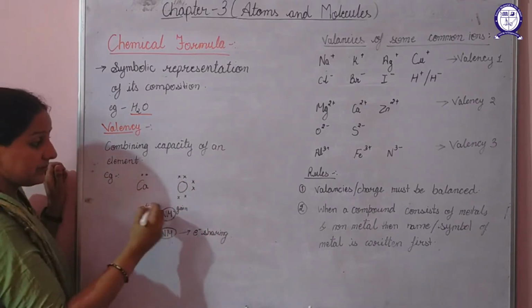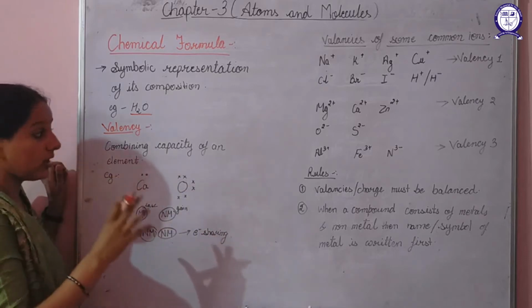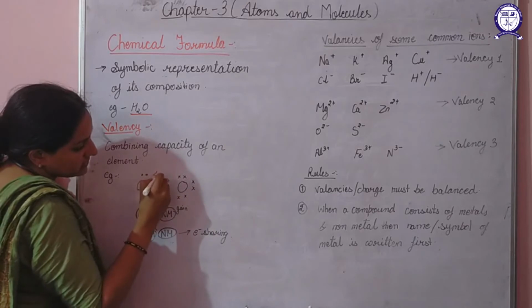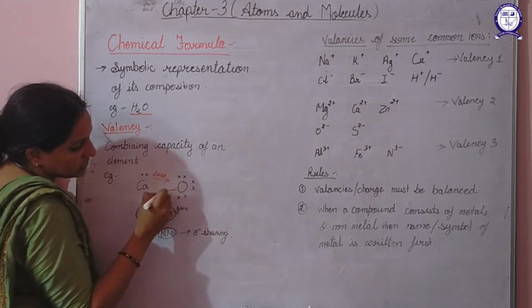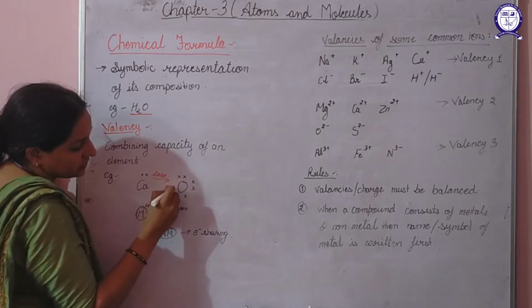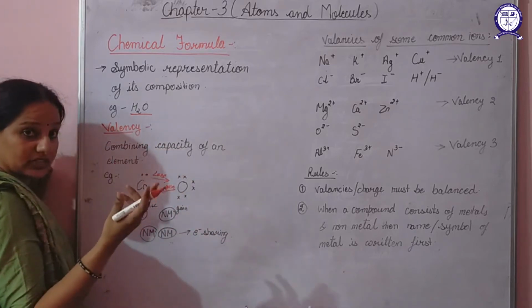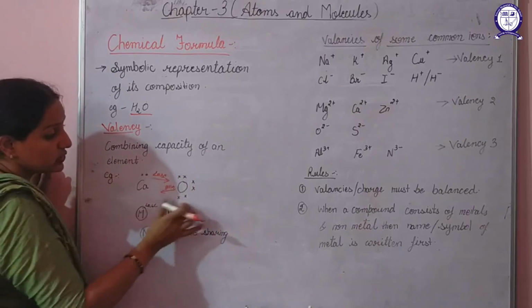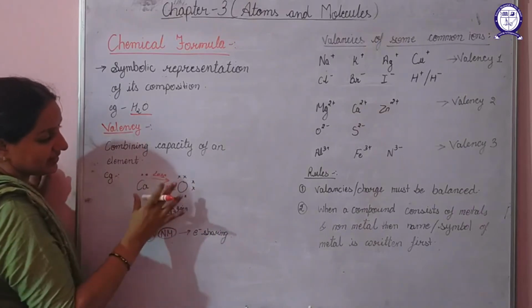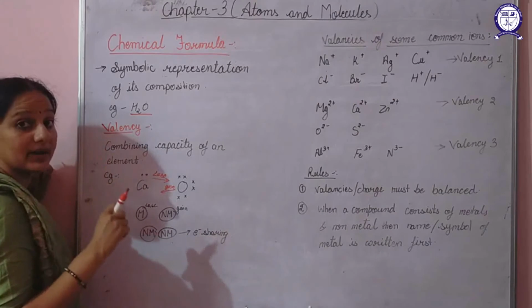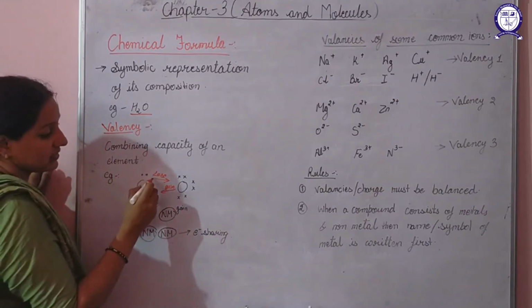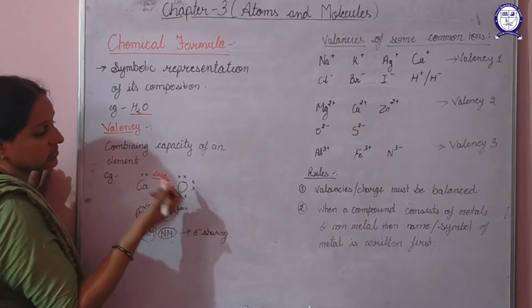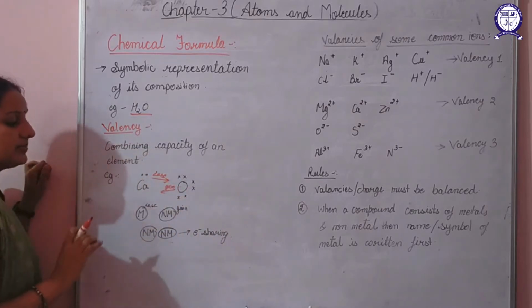So they will become stable and form a compound when calcium loses its electrons and oxygen gains electrons. It needs to lose 2 electrons and it needs to gain 2 electrons. So in order to complete their requirement, they both combine together. Calcium will give its electrons to oxygen and oxygen will take electrons from calcium.